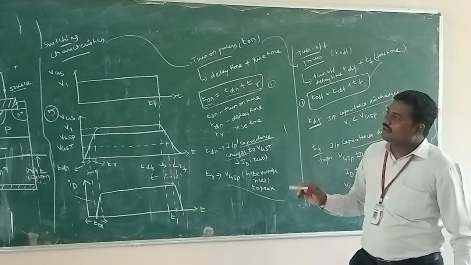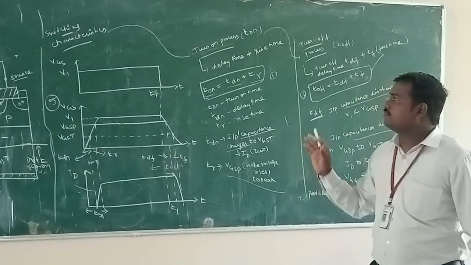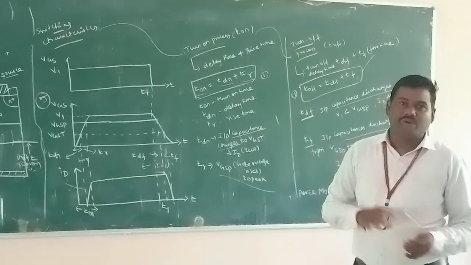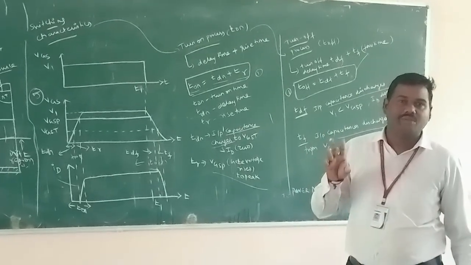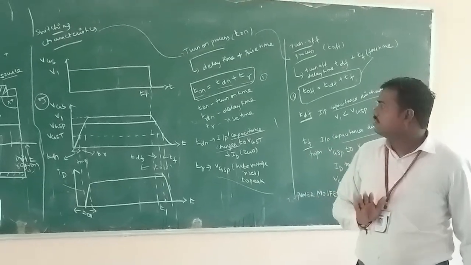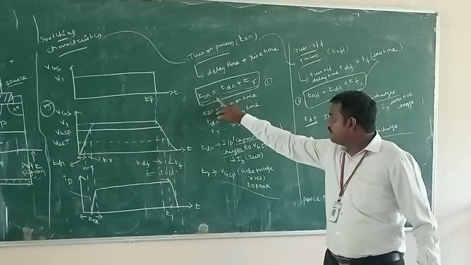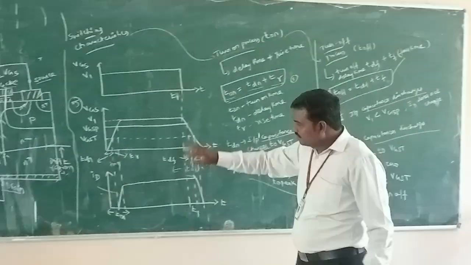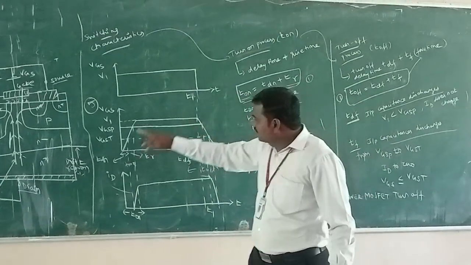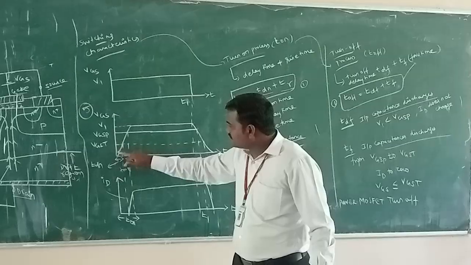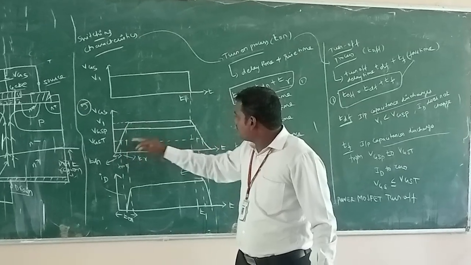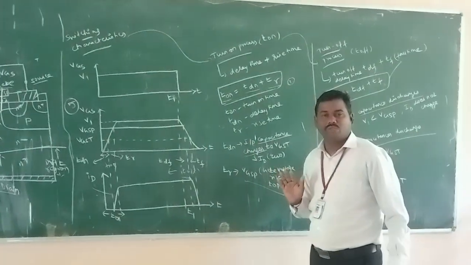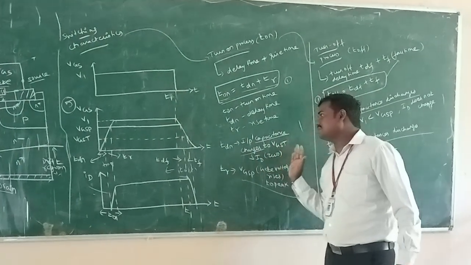Finally, the summary of this MOSFET dynamic behavior: switching characteristics means two types of process. One is a turn on process and another one is a turn off process. Simply we remember T on equal to TDN plus TR. In the turn on process, the capacitor initially charges, and in the turn off process, the capacitor will discharge. The two processes take place.